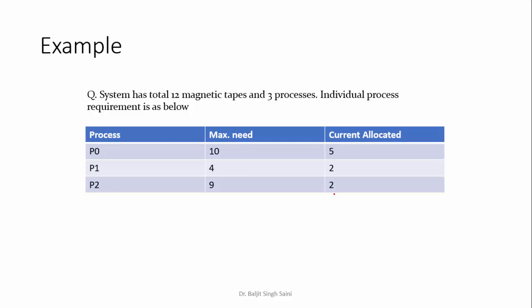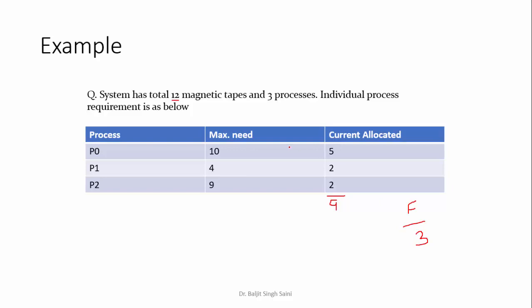Okay? So now, how many total magnetic tapes are there? Well, currently कितनी occupied हैं? 5 are with P0, 2 are with P1 and 2 are with P2. तो total occupied अभी कितनी हो गई? 5 plus 2 plus 2, 9. So now how many are free? So free कितनी होगी हमारे पास? 3. Okay. So 3 magnetic tapes are free.